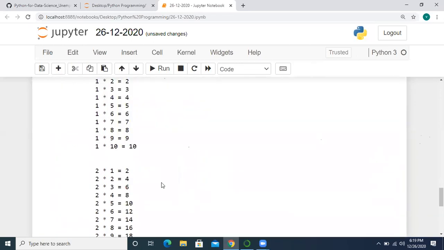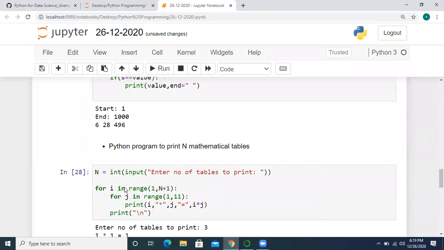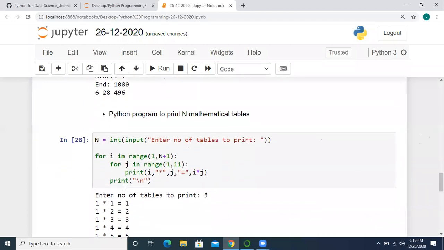So you can observe now. After one table, I got backslash n. After two tables, backslash n. Okay, this is the program. I hope now it is clear for all. This is the program for printing multiple tables.